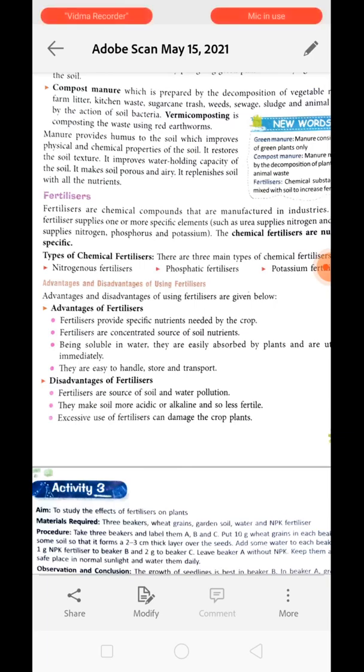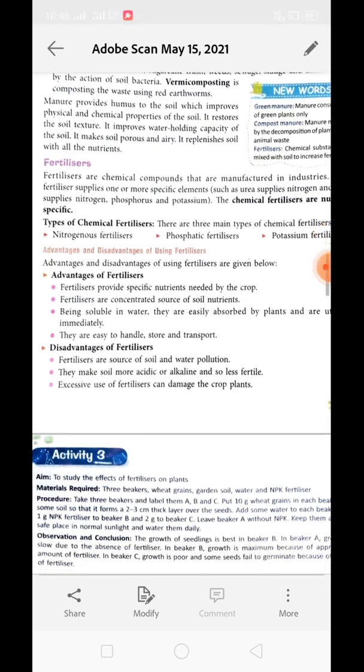Understood? Types of chemical fertilizer are nitrogenous fertilizer, which provides a good amount of nitrogen to the soil, phosphatic fertilizer, which provides phosphorus to the soil, and potassium fertilizer, which provides potassium to the soil. It means they are potassium concentrated.